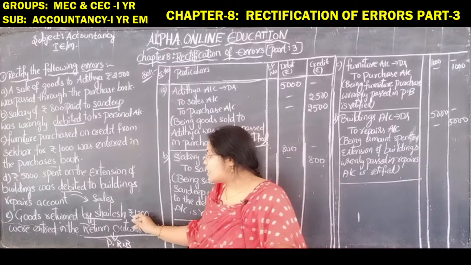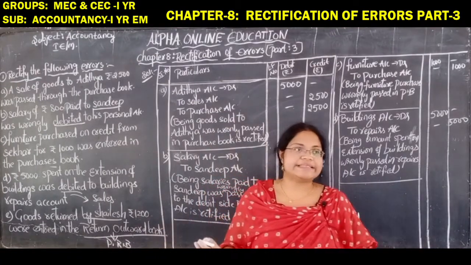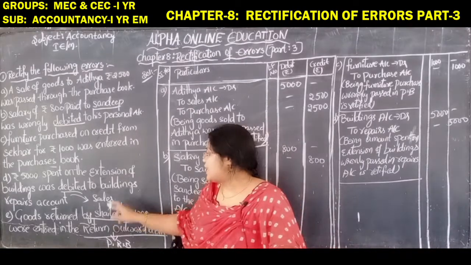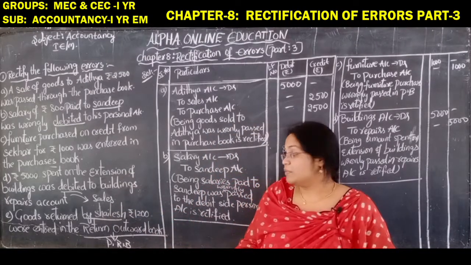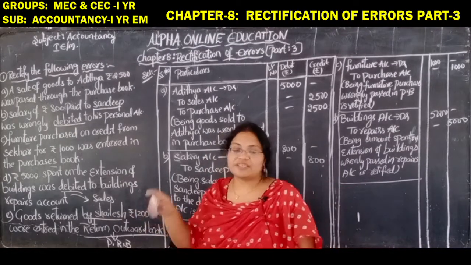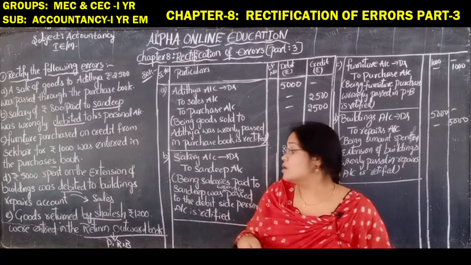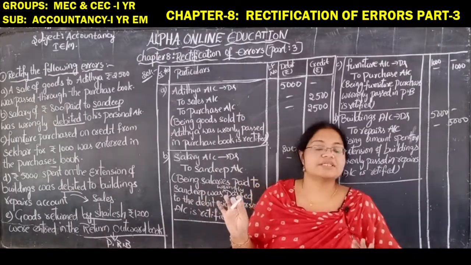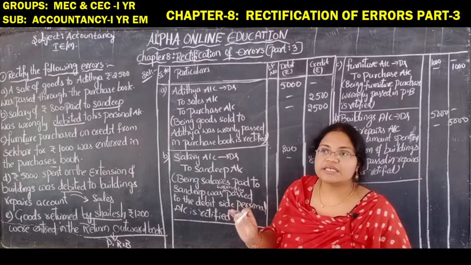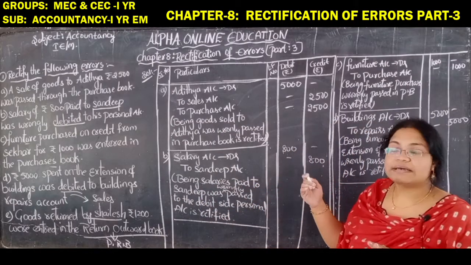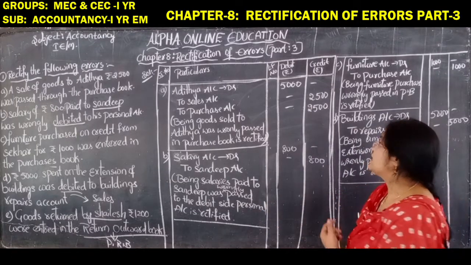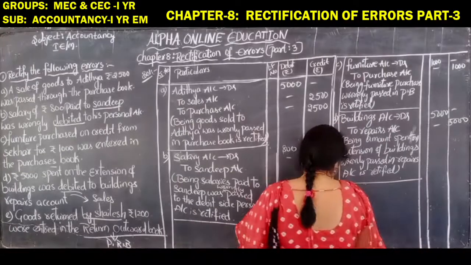So here the normal entry generally is sales return account debtor to Shailesh account. That is the normal entry, but they have written it this way: Shailesh account debtor to purchase return account. So they have credited the purchase return. So now we will debit the purchase return. So what will be the entry here?